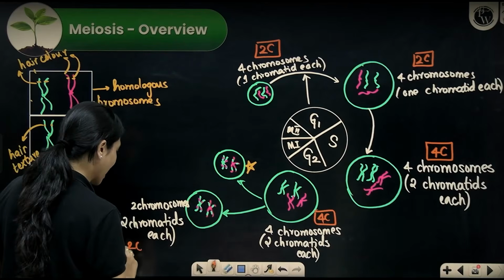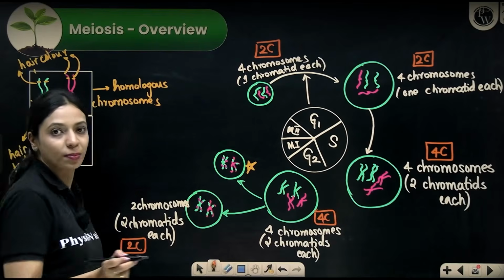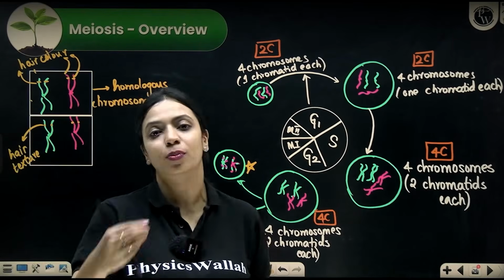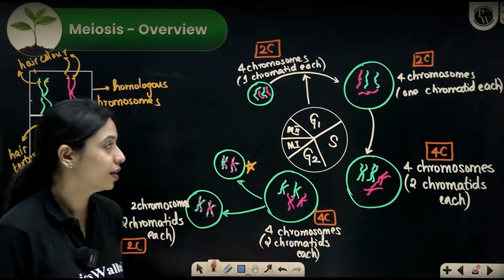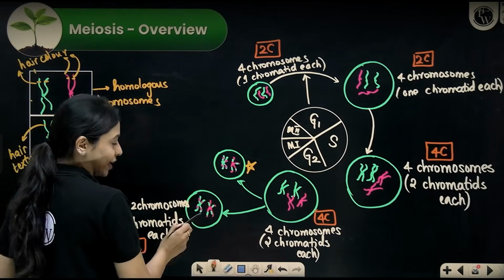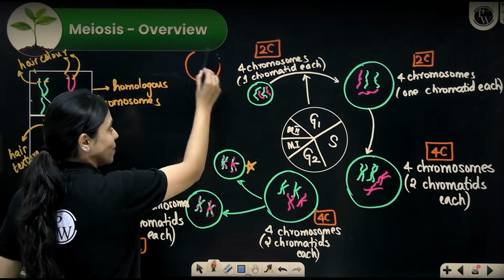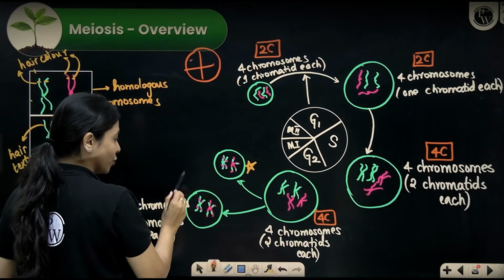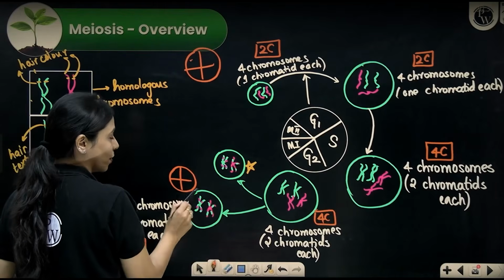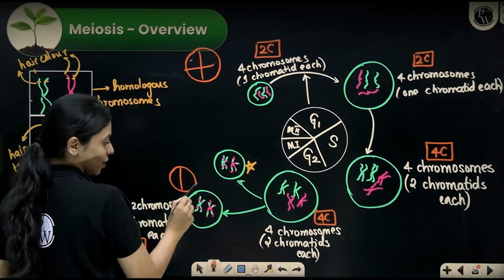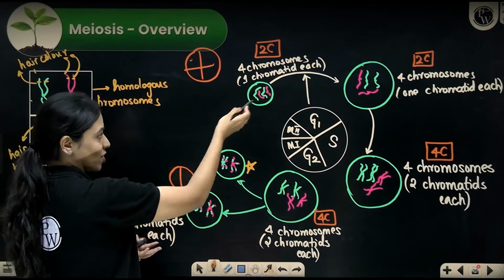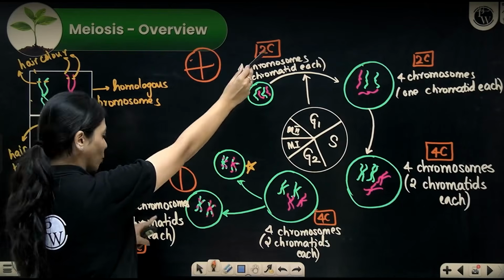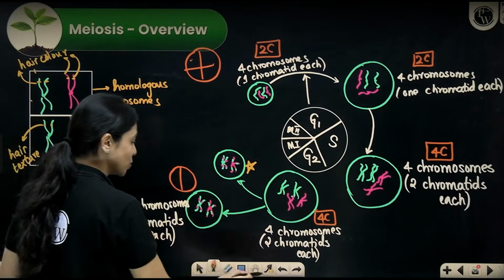But you might argue, ma'am, but there are 2 chromatids in a chromosome. 2C and 4C represent the DNA content and not whether the chromosome has 2 chromatids or 1 chromatid. Look at the DNA here, look at the DNA here. Here you had 1 chapati, you had split it into 4 parts. Content is the same. Here you have 1 chapati that you've split into 2 parts. Content is the same. Here you had how much ever amount of DNA you had, same amount of DNA you will have here also. So both of these have equal amount of DNA, that is 2C condition.